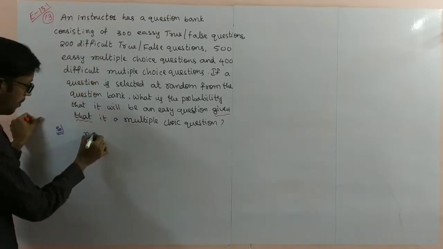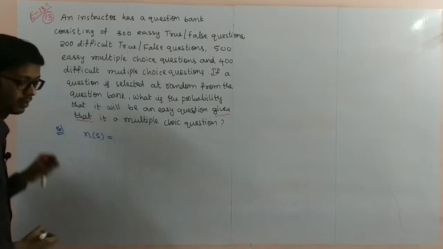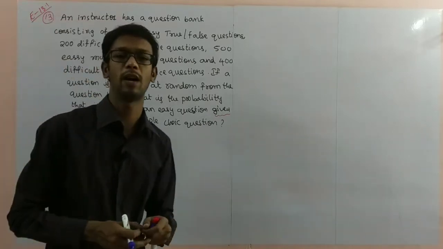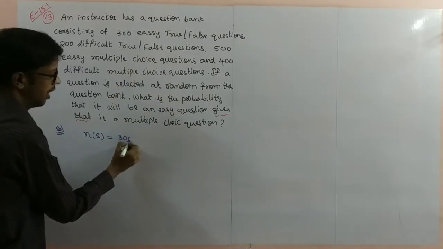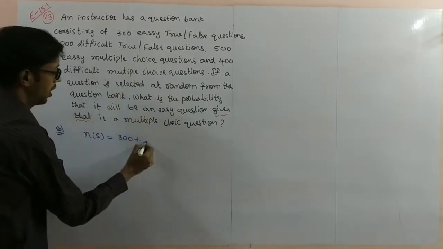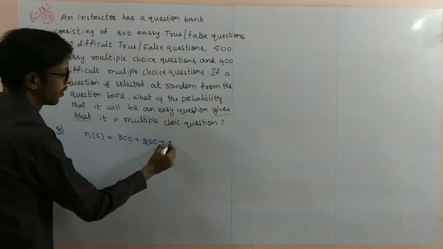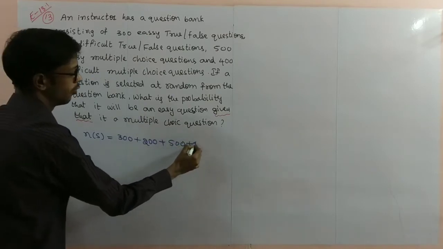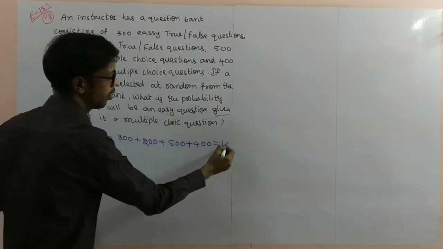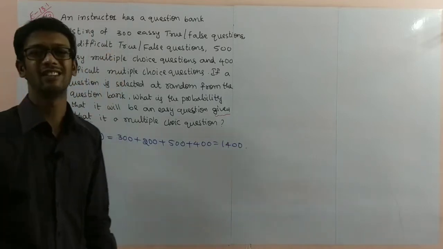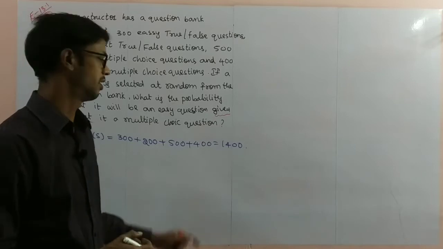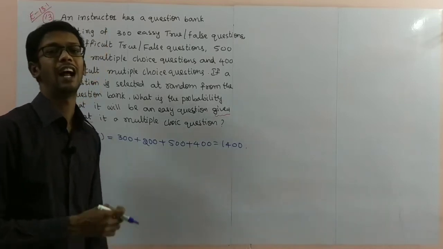Solution. The number of elements in the sample space is the total number of questions: 300 plus 200 plus 500 plus 400, which is equal to 1400 total questions in the question bank. The number of elements in the sample space is 1400.